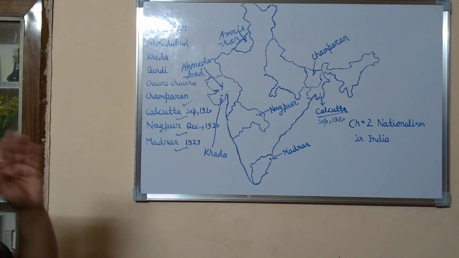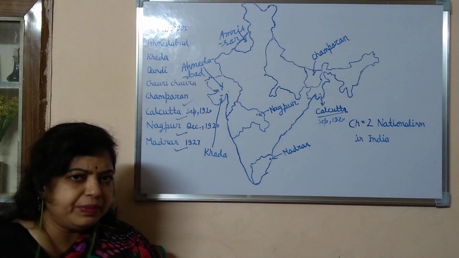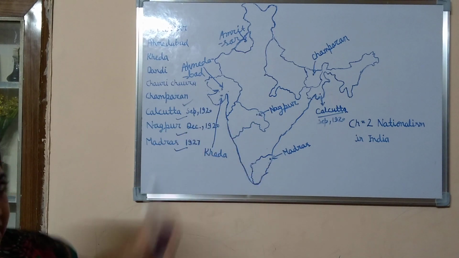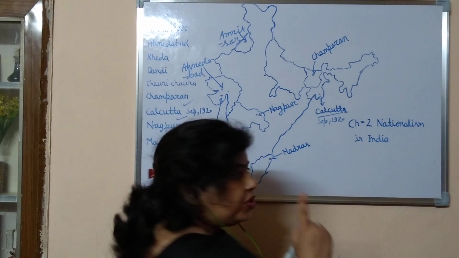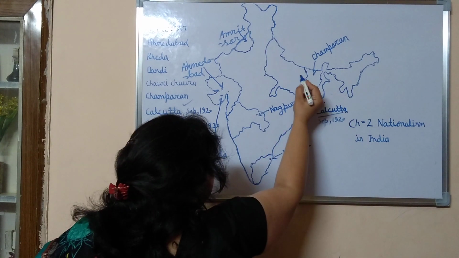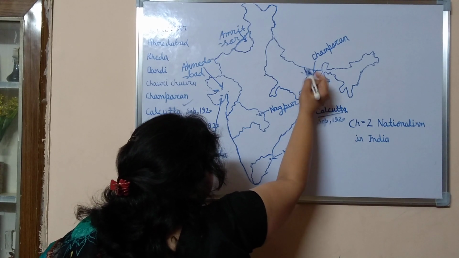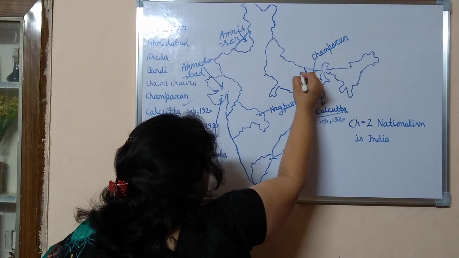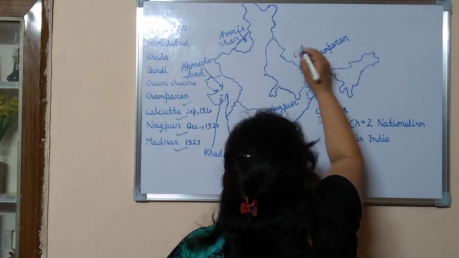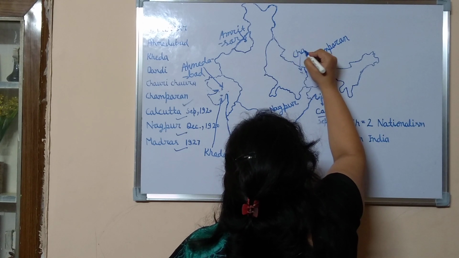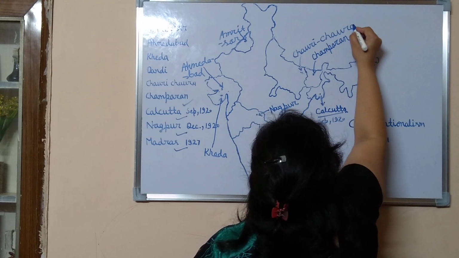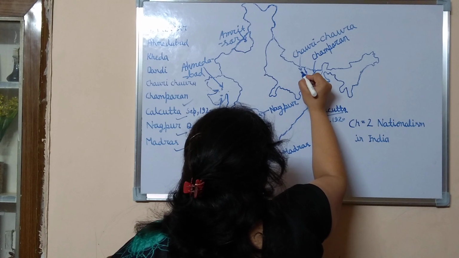Now, after that, the non-cooperation movement began. Then Gandhiji called off the non-cooperation movement because of some reasons: the violent protest in Chauri Chaura. Chauri Chaura is a village in Gorakhpur, and Gorakhpur is in UP, here on the upper side near the Nepal border. This is Gorakhpur. So mark Gorakhpur, Chauri Chaura here, the place of historic importance.